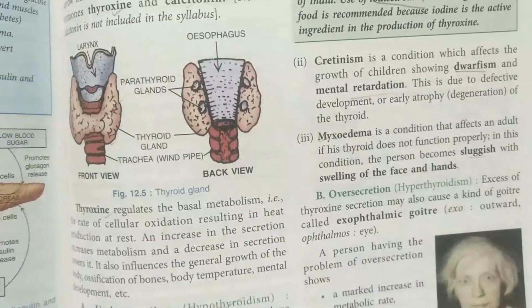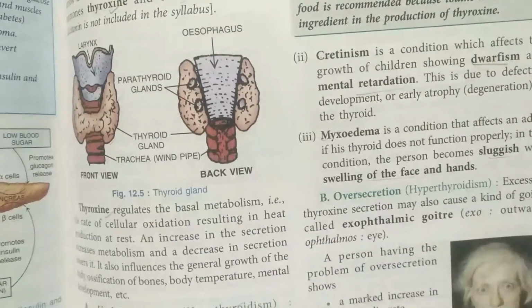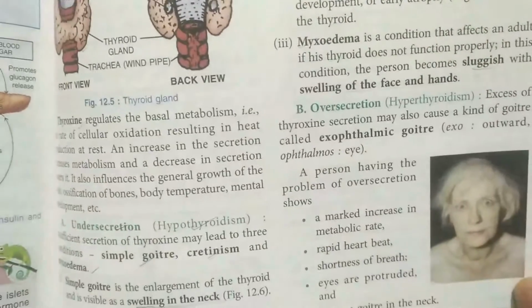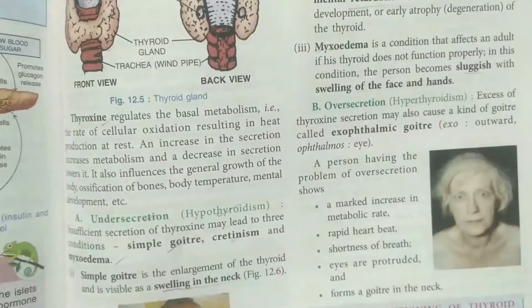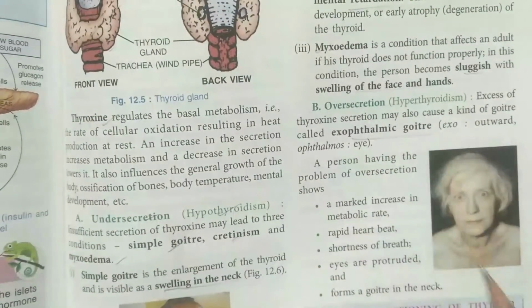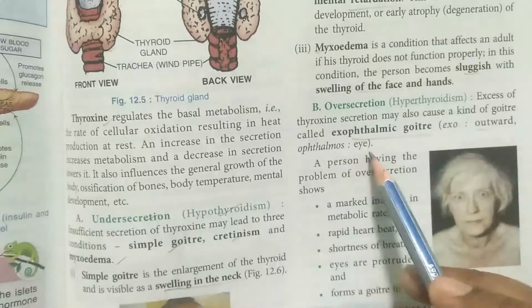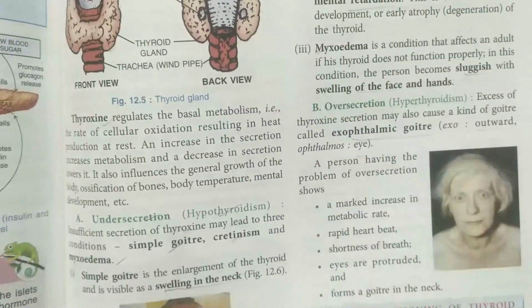Now what happens if the thyroxine hormone is increasing in the body? That means when we talk about hyperthyroidism, it leads to a condition which is known as exophthalmic goiter. Exo means outward, ophthalmos means eyes, means related to eyes.